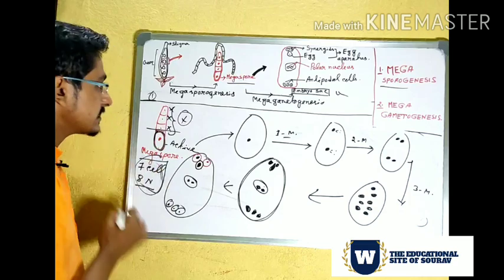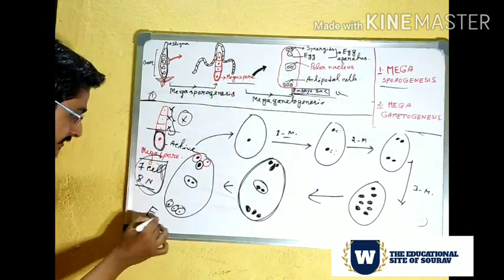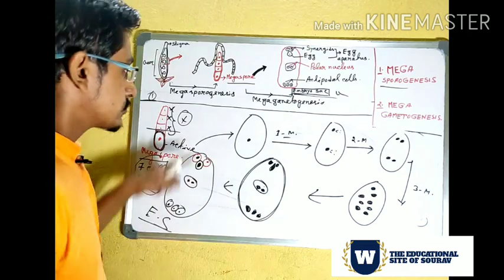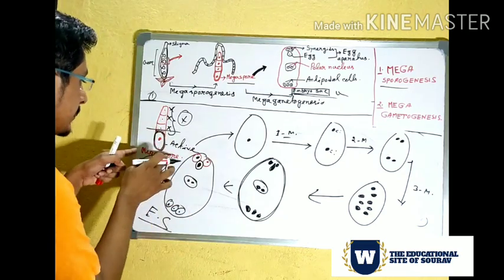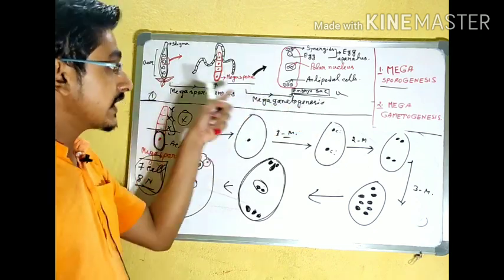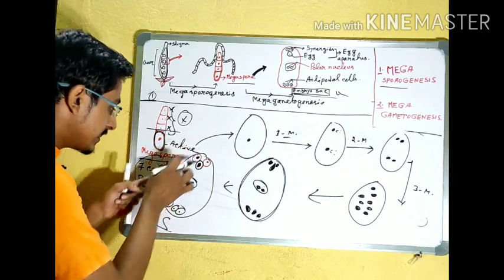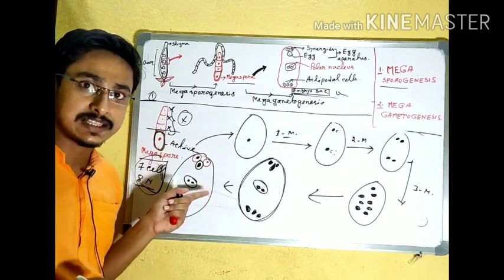So this stage is known as the embryo sac. This is the process from the megaspore to the embryo sac, that is megagametogenesis.